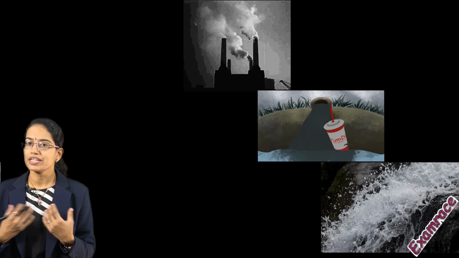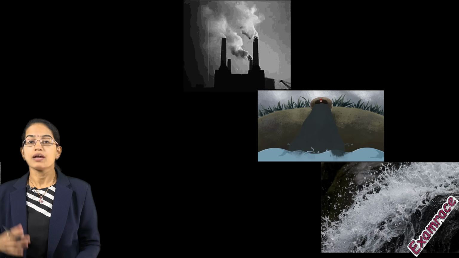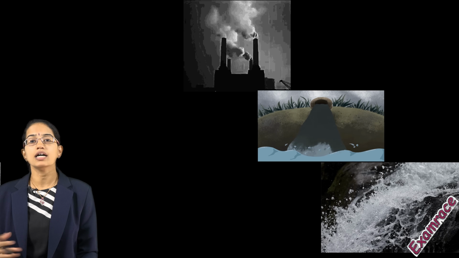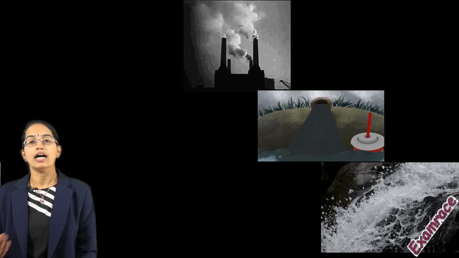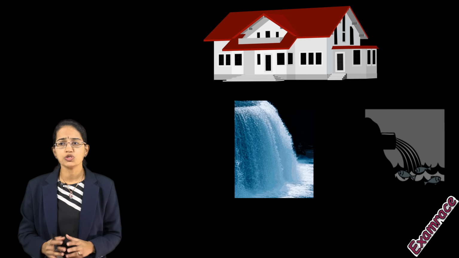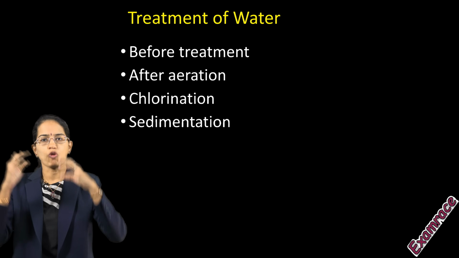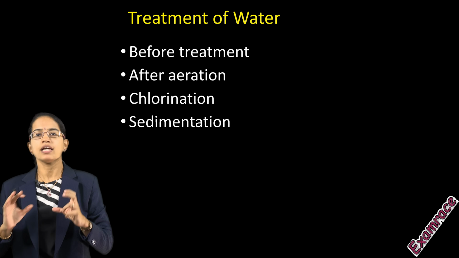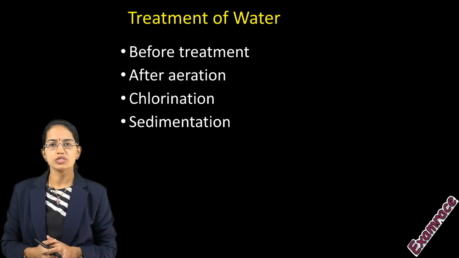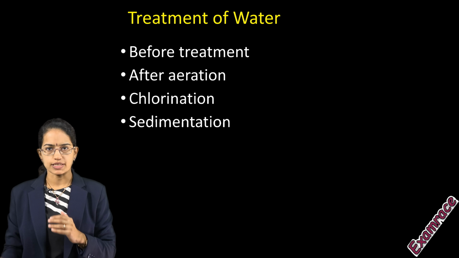Now what we actually desire is that in our houses, the water that's coming should be clean, but ultimately what's going out from our houses is the impure water or the unclean water that needs to be treated. Now when it comes to treatment, we would be understanding this in various phases. The phase before the treatment, after the treatment. Now this procedure after the treatment, I could say, could be divided into two stages. It could be sedimentation or chlorination.